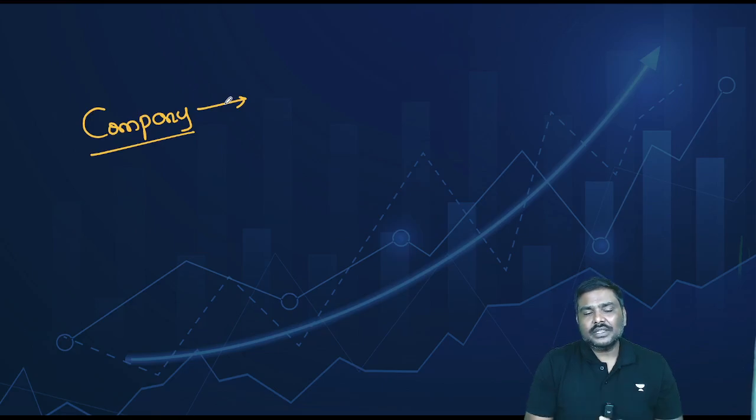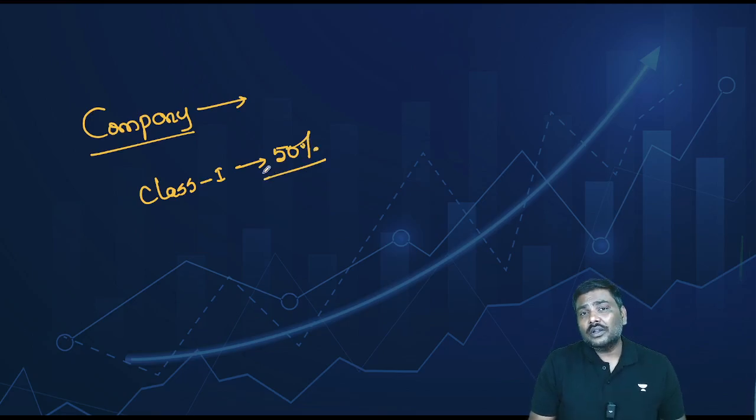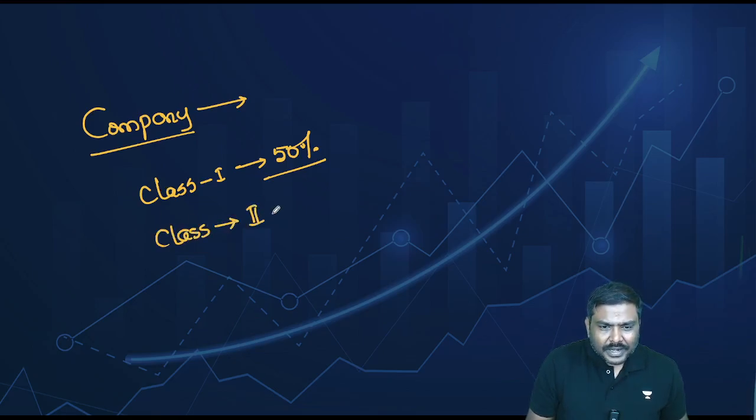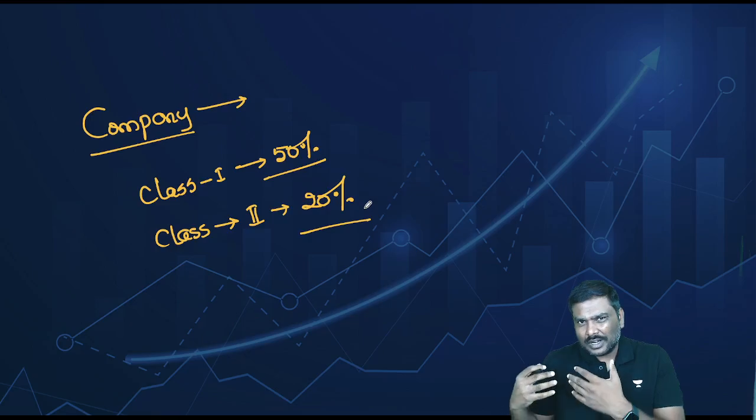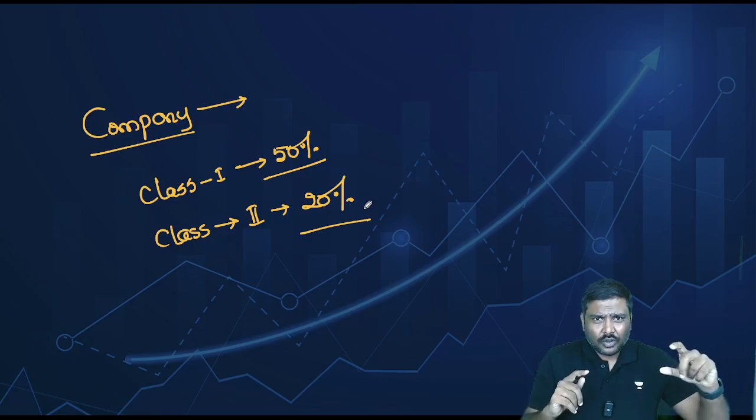Right now, please remember this, the class 1 suppliers are expected to have domestic procurement of at least 50%. I hope you understand this. Please remember this, the class 1 companies are expected to have procurement of at least 50%. And the class 2 are expected to have procurement of at least 20%. A public procurement requirement is at least 20% for class 2 and at least 50% for class 1.